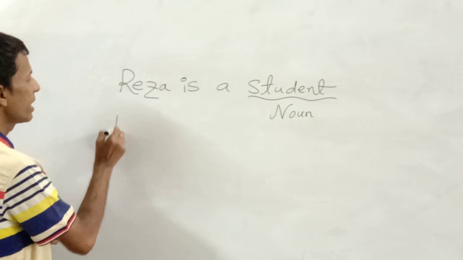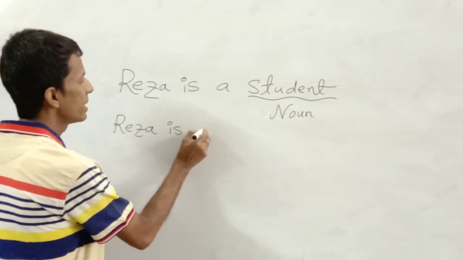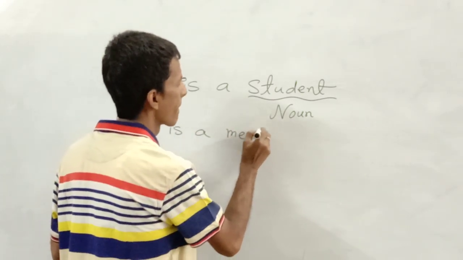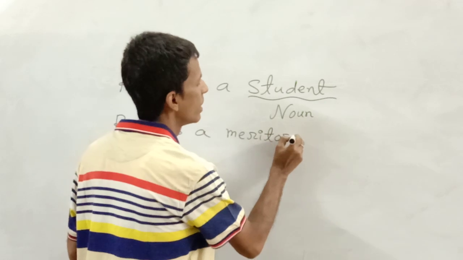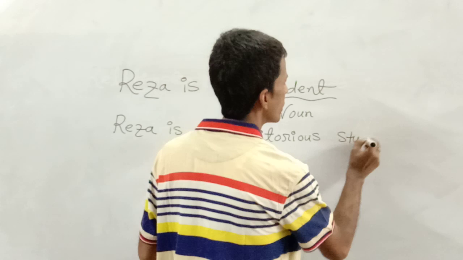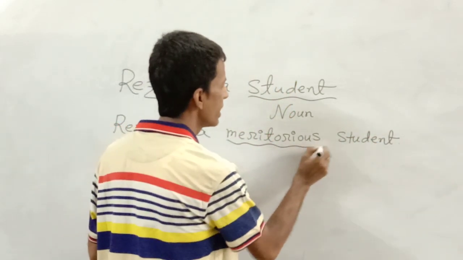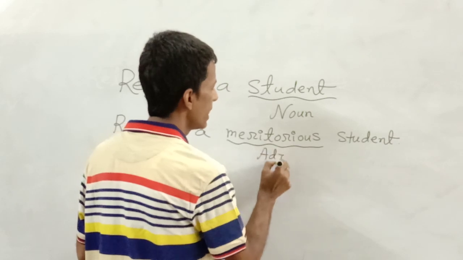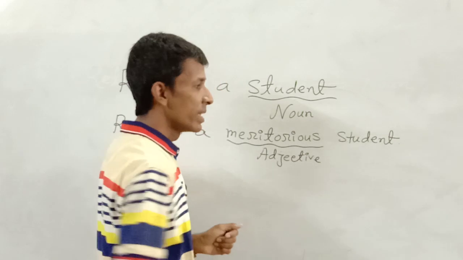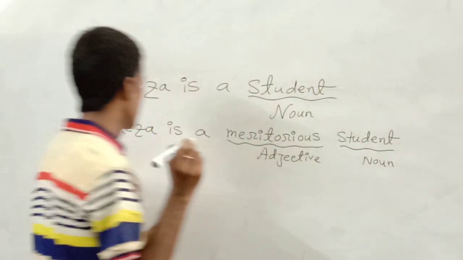Now I will add adjective. Reza is a meritorious student. In this seriality, meritorious is called adjective because this word is expressing the quality of noun, student.